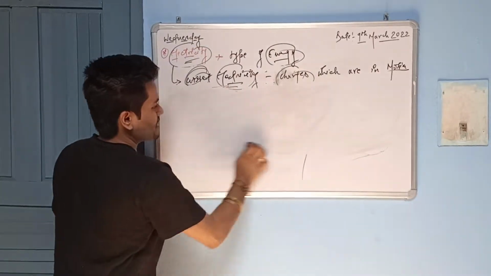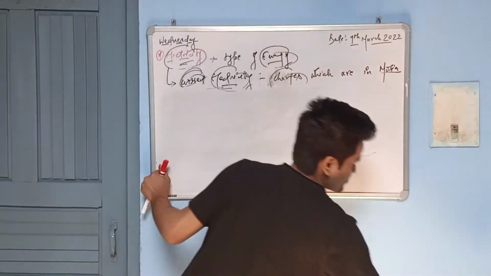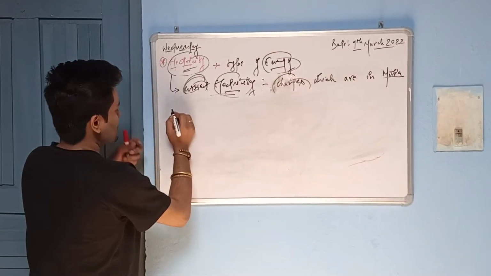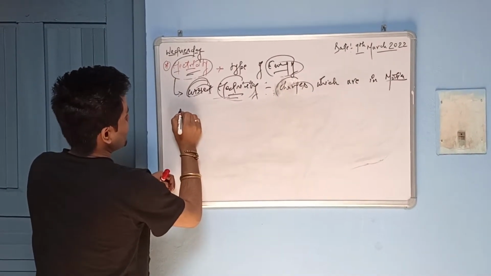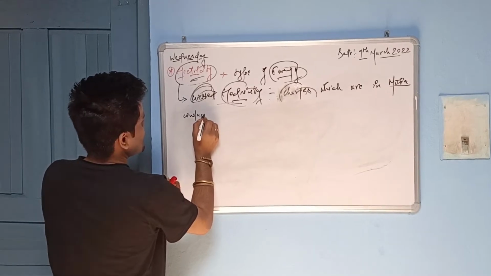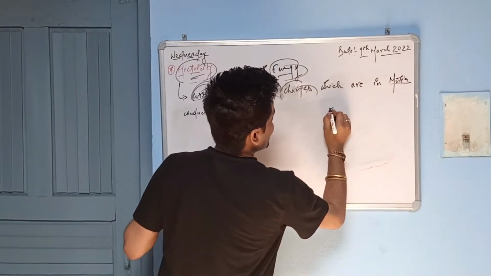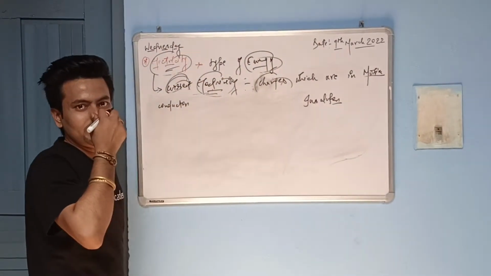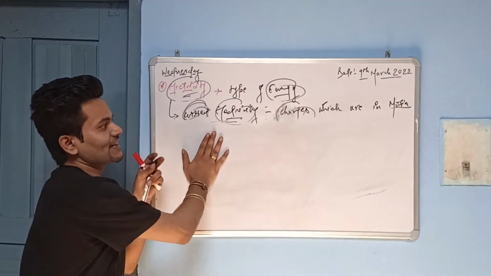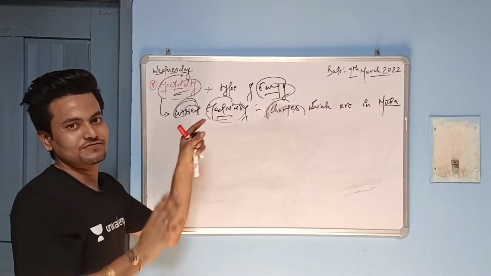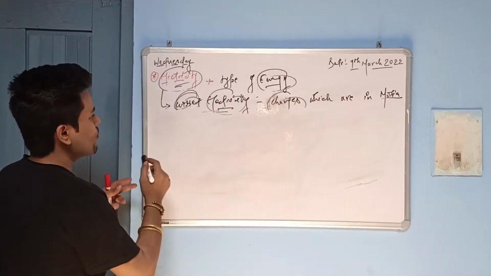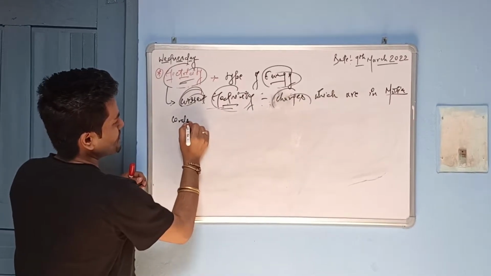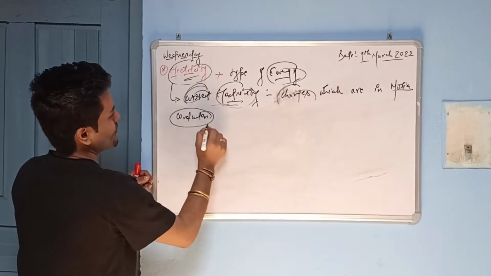Now, if I just summarize, we are running short of time guys, so I'll tell you about the difference between a conductor and an insulator. We know the difference, right? We know that current electricity is the study of charges which are in motion. Conductors, no need to differentiate between conductors and insulators, we are already aware of that.